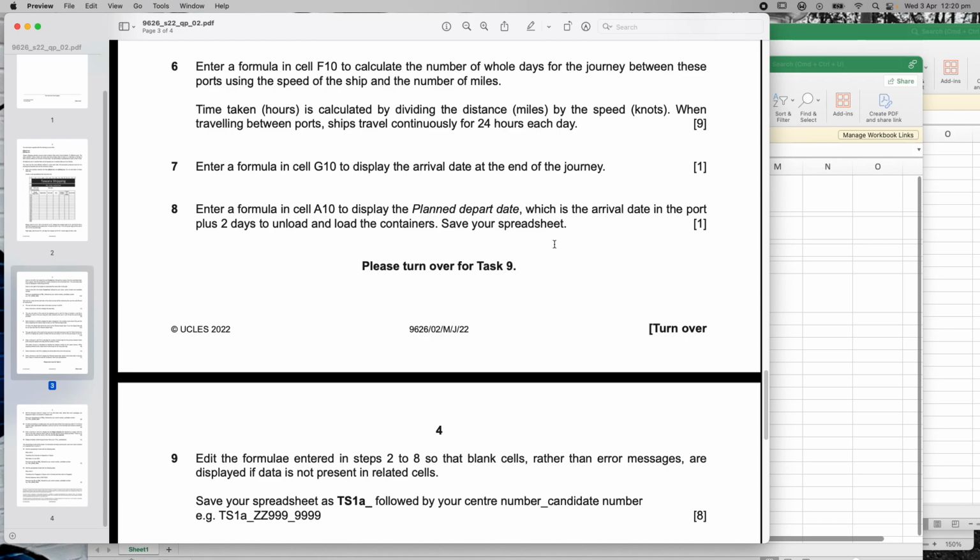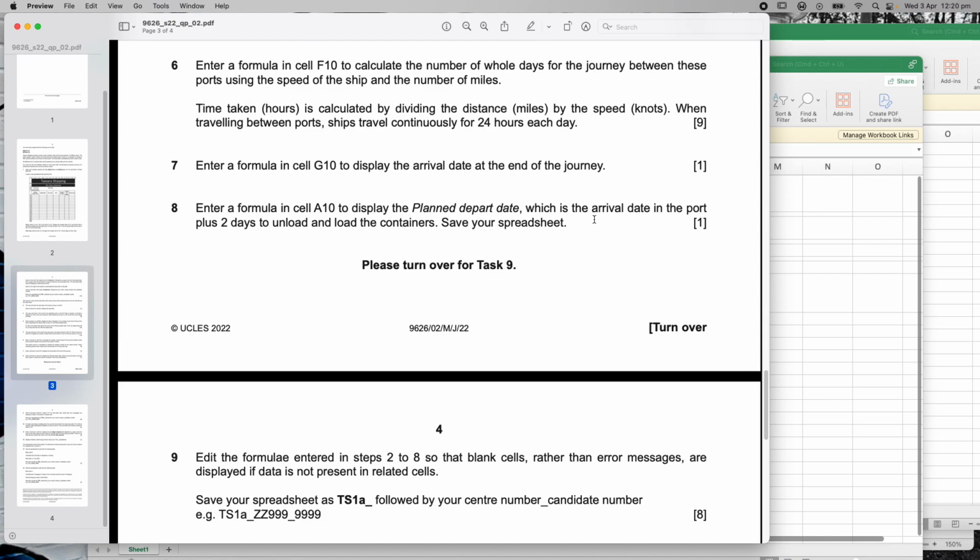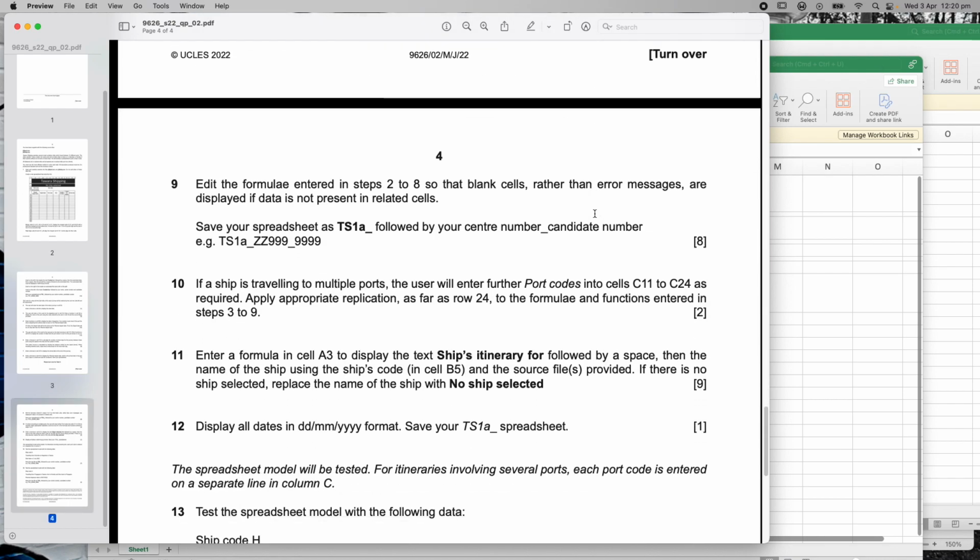Is that a one marker? That's an easy one marker. Enter a formula in A10 to display the planned departure date, which is the arrival date in the port plus 2 days to unload. That's it. We've done it. It's basic. Question 8. One easy mark.